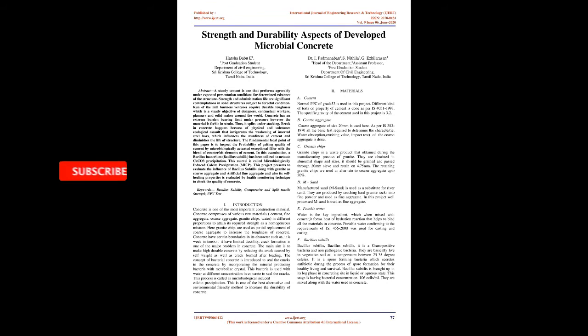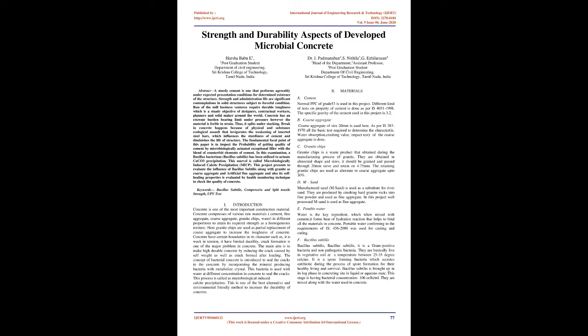The main focus of this paper is to examine the possibility of gaining strength of concrete by microbiologically activated special filler combined with artificial elements of concrete. In this study, a bacillus bacterium, Bacillus subtilis, has been used to induce CaCO3 precipitation. This phenomenon is called microbiologically induced calcite precipitation, MICP. This project evaluates the influence of Bacillus subtilis along with granite as coarse aggregate and artificial fine aggregate, and its self-healing properties are evaluated by a health monitoring technique to check the quality of concrete. Keywords: Bacillus subtilis, compressive and split tensile strength, UPV test.